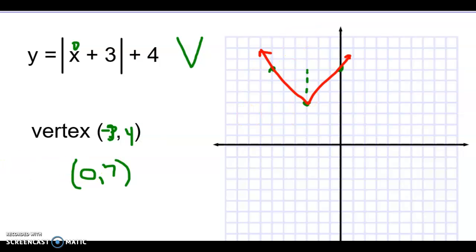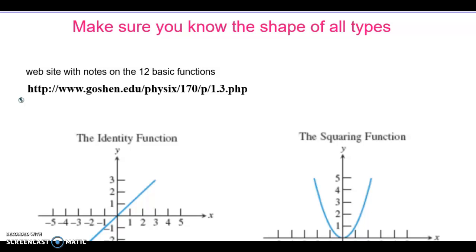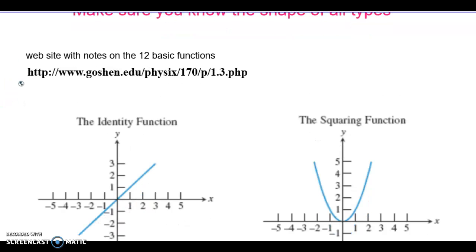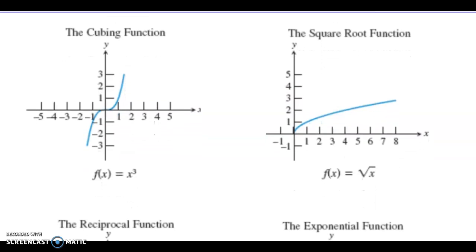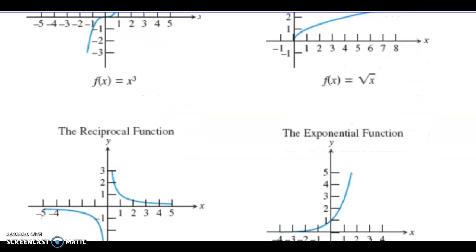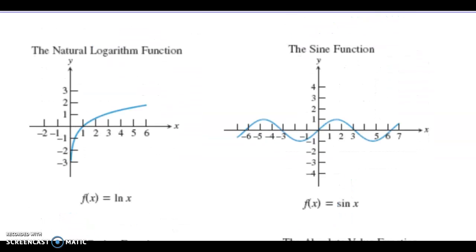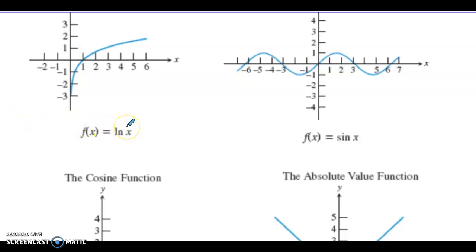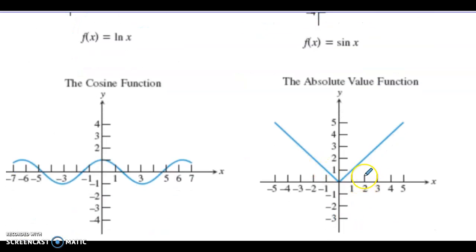Now, you need to know the shapes of all the graphs so that you can actually graph them. And in your Smartboard, the next couple of pages show you all of the graphs, what they look like. It's called the family of functions. So when we do natural logs later on this year, and when we do sines later on this year, you'll know exactly what they're going to look like. Here's the absolute value we just did.